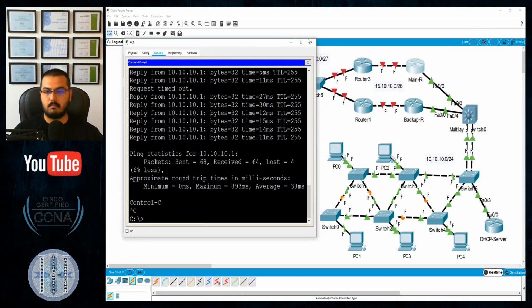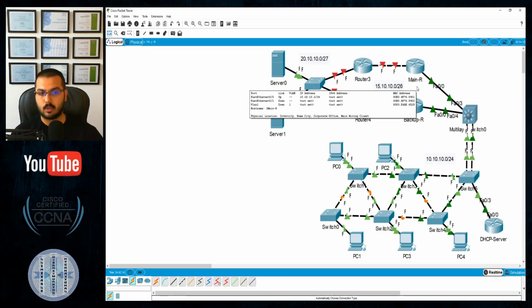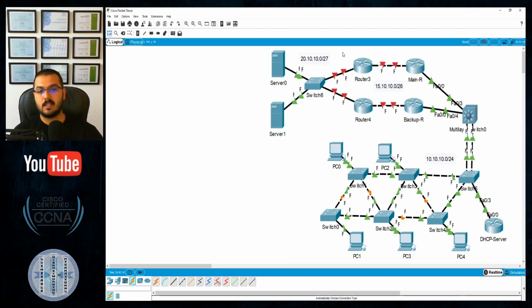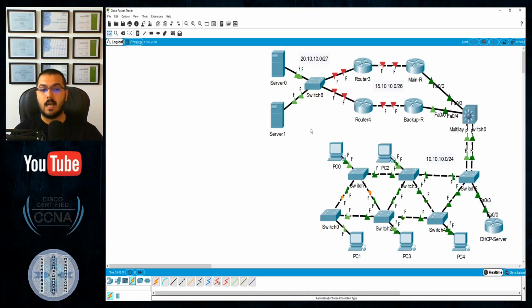Okay, so practicing or testing HSRP is now done for this network. HSRP is working normally on this network. That is good. Let's configure the second network, also configure HSRP in the second network and verify it. After that I will connect both networks using a routing protocol, a NAT, an access list, and have a final check, by disabling the main router and seeing if any of those PCs will be able to reach another server through the backup device. Okay, so start with this network.